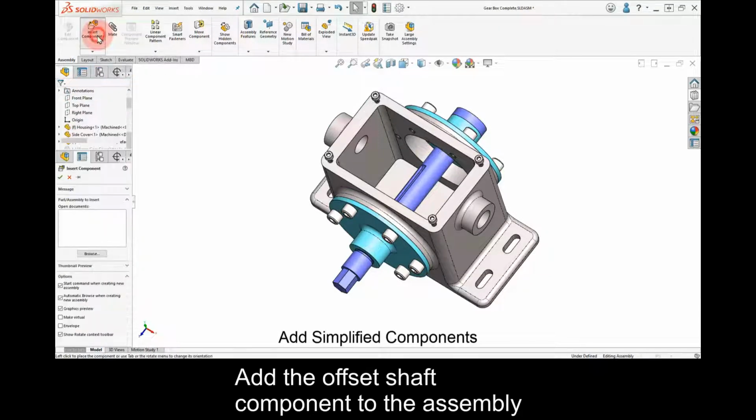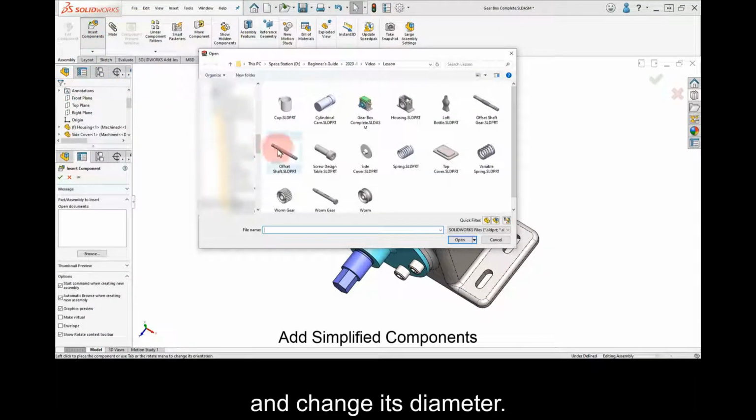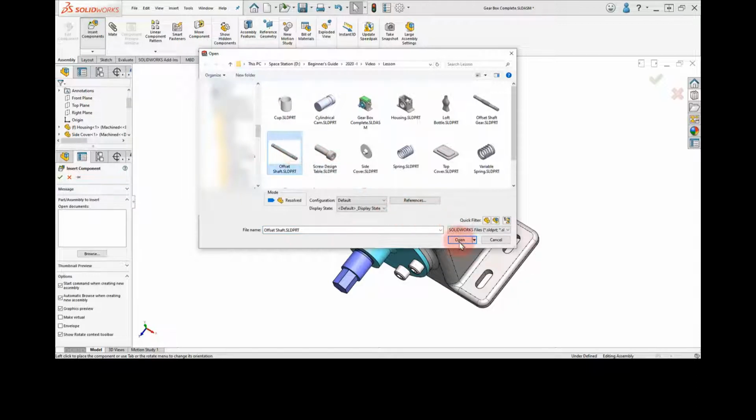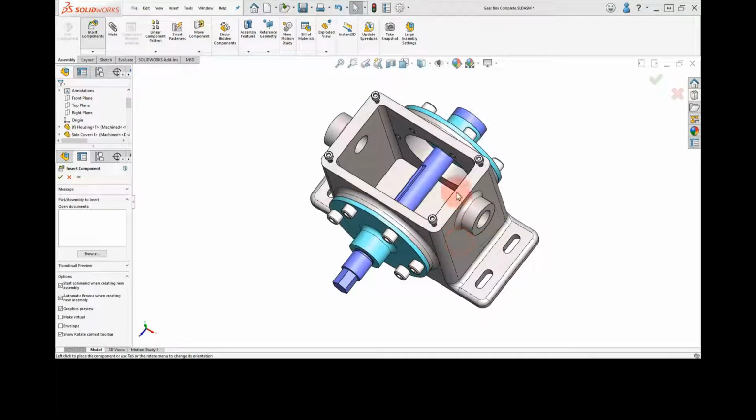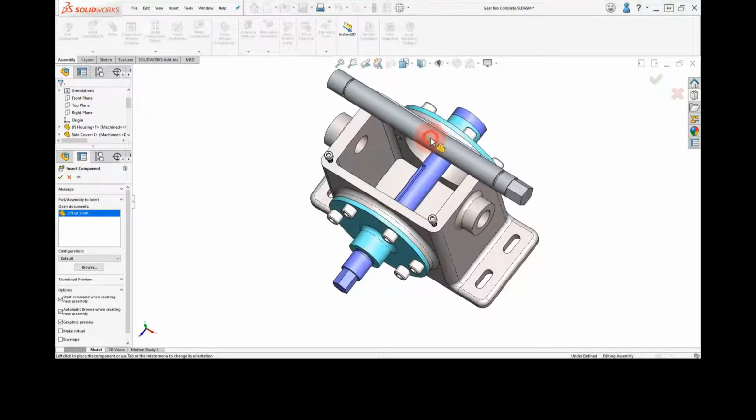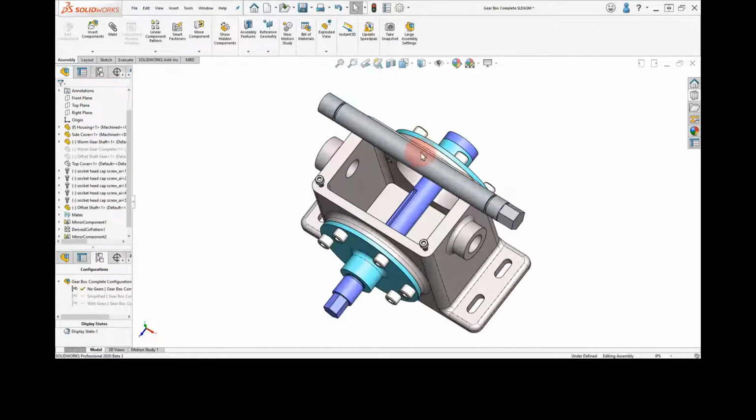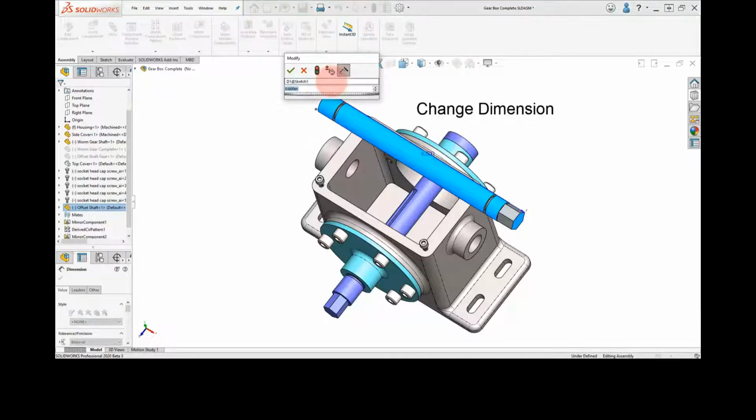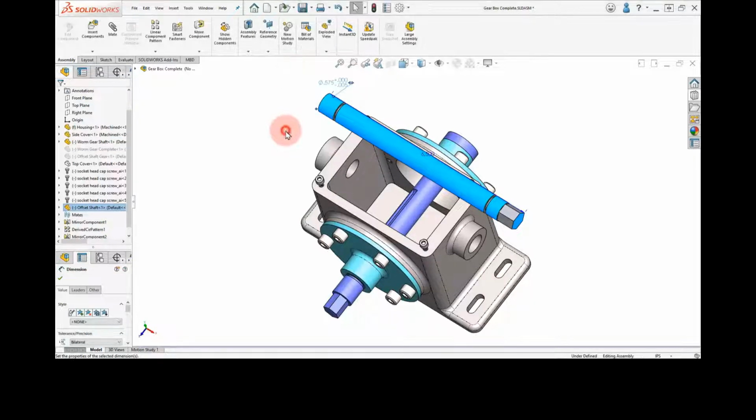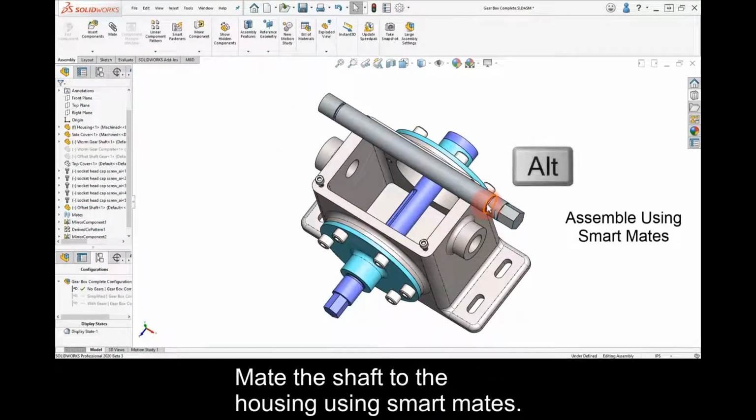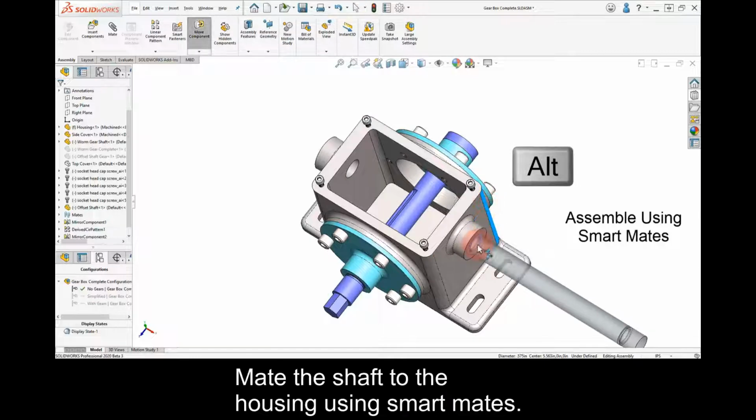Add the Offset Shaft component to the assembly and change its diameter. Mate the shaft to the housing using Smart Mates.